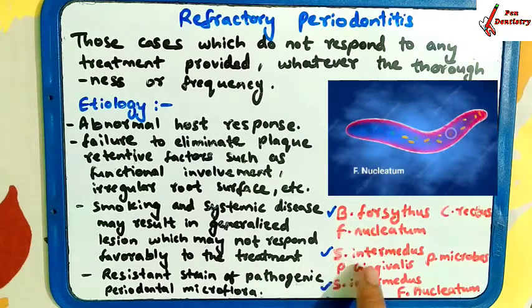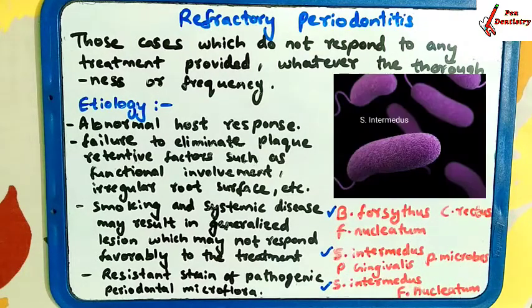The second one is S. intermedius, P. micros and P. gingivalis. This is the second complex of refractory periodontitis microflora. The third one is S. intermedius and F. nucleatum.